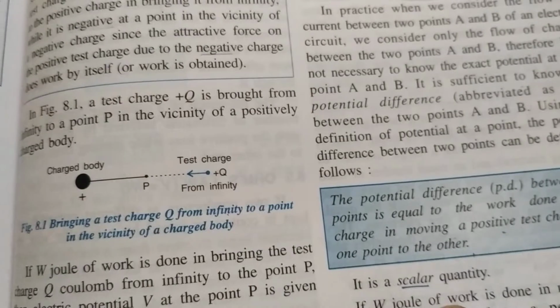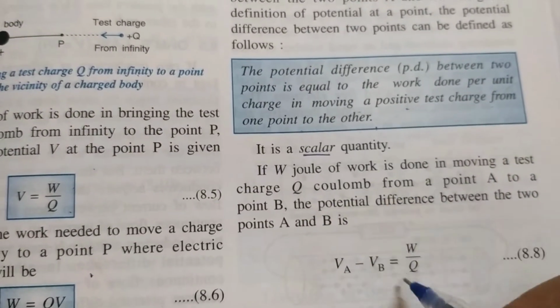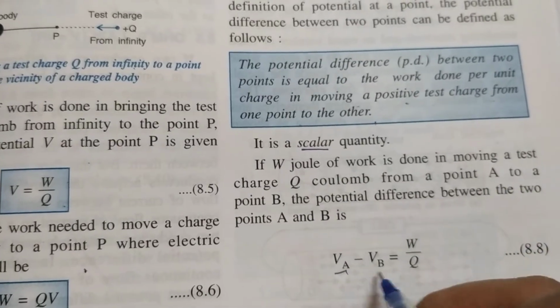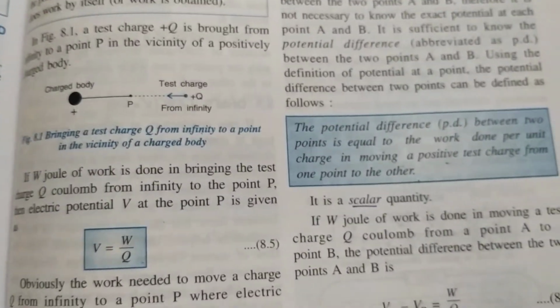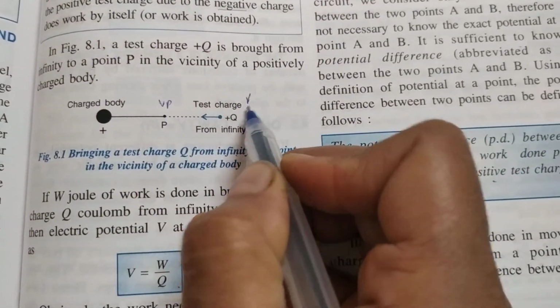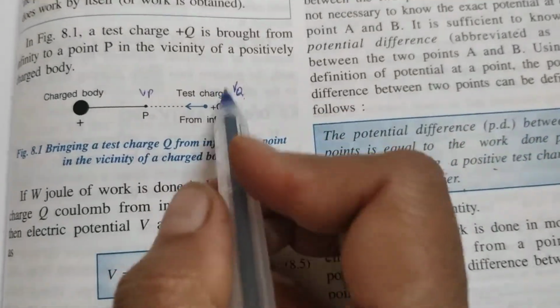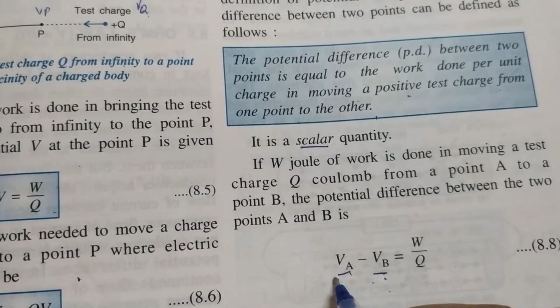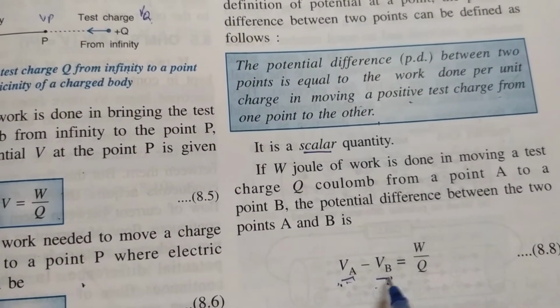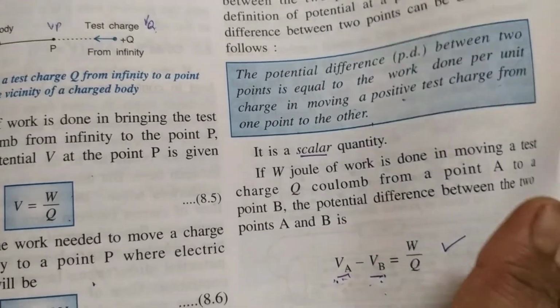Potential and potential difference both are scalar quantities, and similar equation you will get, and you will write here VA minus VB, where VA is the potential of first point and VB here it will be the potential of the other point. Then just difference of these 2 potentials is called the potential difference, and the formula is again same, W upon Q.